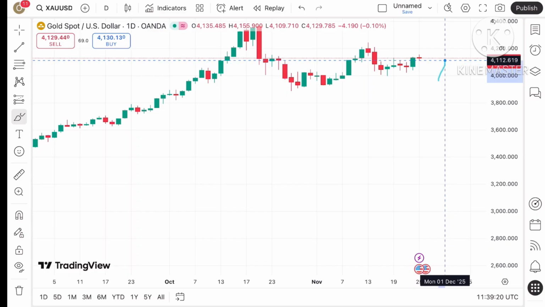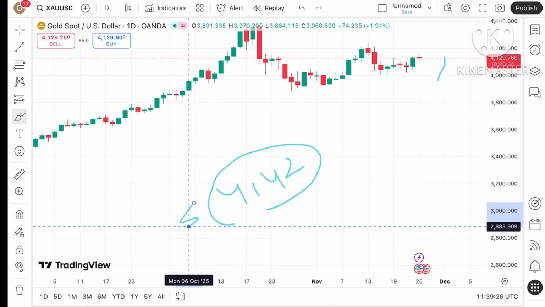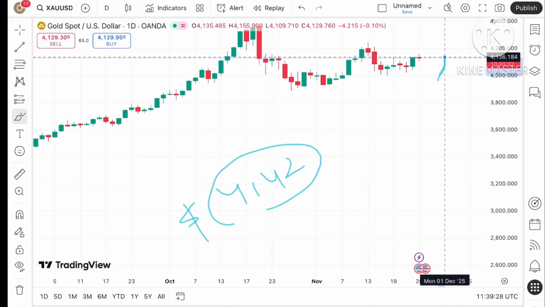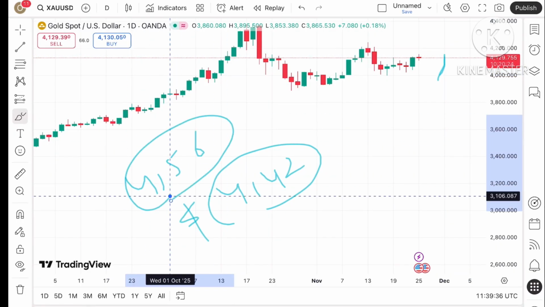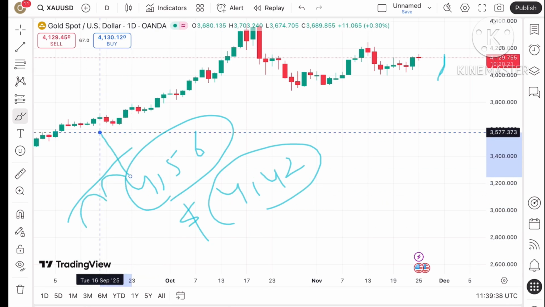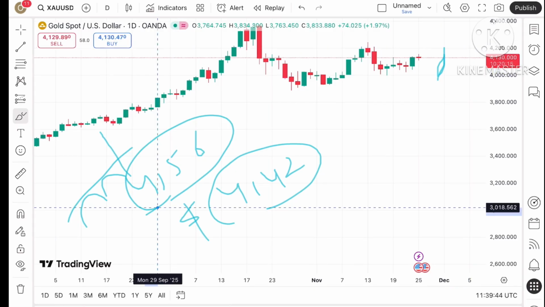Okay, so let's see, if the price sustains above this level, we can see it can go further upside towards $41-42. Okay, and if the price moves above this particular level, a further upside can be seen towards the next level, that is very close to it and already tested, that is 41.56. This 41.56 is already weak, so we can see the price can rise above that level, and yes, after that the price can move towards the next level.